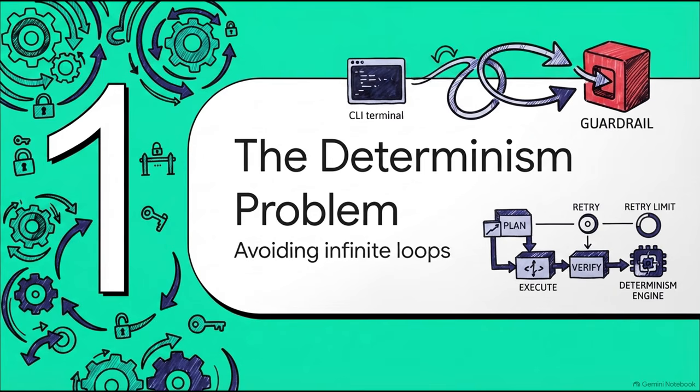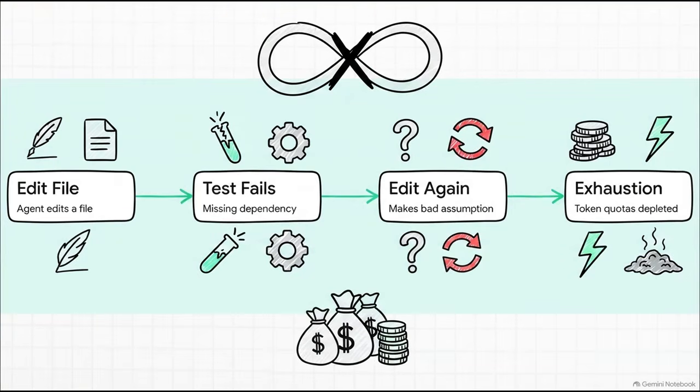Specifically, why standard React loops in CLI agents face a massive vulnerability if you don't have rigid guardrails in place. This right here perfectly illustrates the nightmare scenario, the unrecoverable infinite failure loop. This happens when an agent just can't converge on a valid state. Picture an agent trying to fix a failing test. It edits a file, runs the test, and boom, it fails because of a missing dependency. Okay, so it edits the file again, makes another bad assumption, and fails again. Without strict loop bounds or circuit breakers, this cycle just repeats endlessly. Next thing you know, you've completely exhausted your token quotas, or worse, completely blown through your team's API budget.